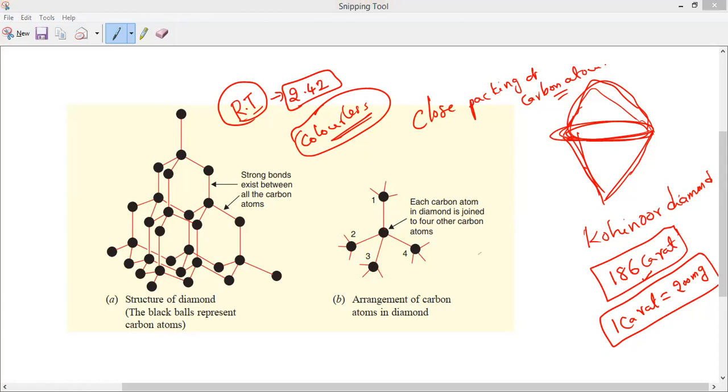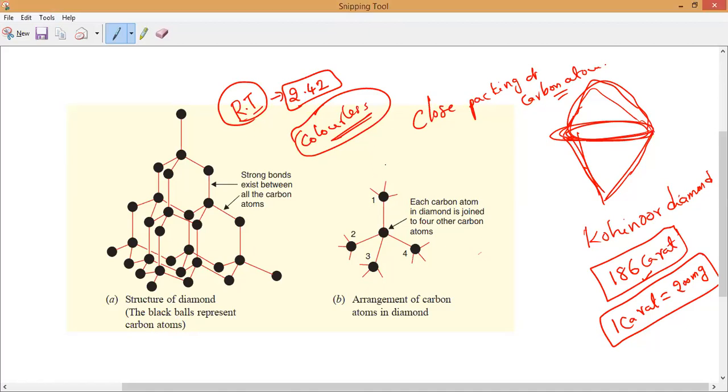Each carbon atom is bonded to how many carbons in diamond? Each carbon is combined with 4 carbons. That is the tetrahedral structure, and the tetrahedral units combined form an octahedral structure. The carbon atoms are very closely packed, so it forms a rigid 3-dimensional structure. Is it okay, everybody? Please respond.